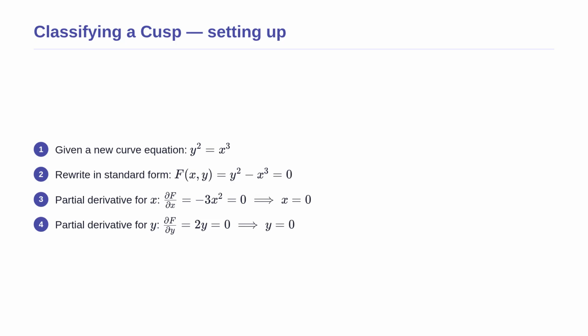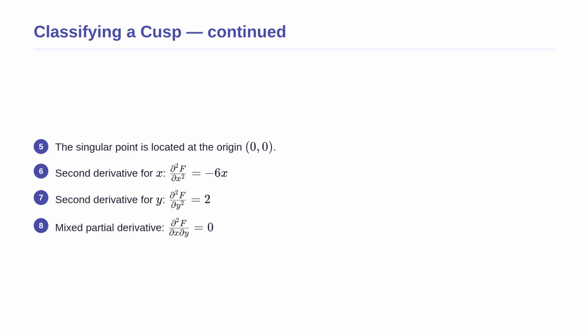Then, we take the partial derivative with respect to x, which is negative 3x squared, and set it to 0, giving us x equals 0. Doing the same for y gives us 2y equals 0, meaning y is also 0. Just like our previous example, combining these results tells us that our singular point is located exactly at the origin, 0, 0. Now we move to the classification step.